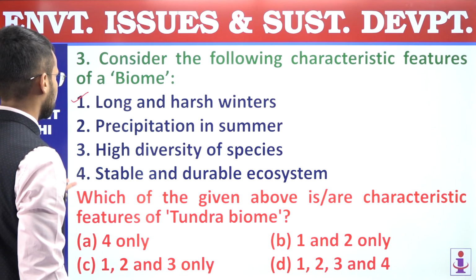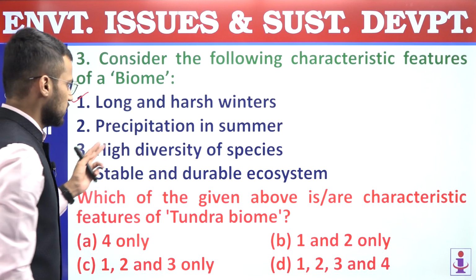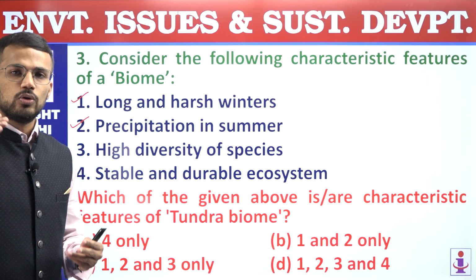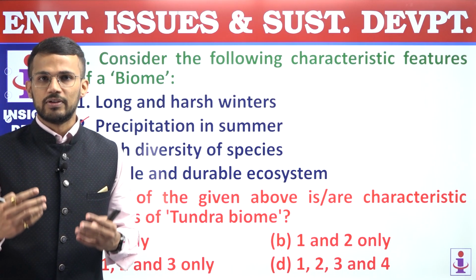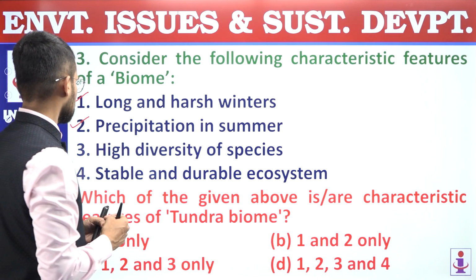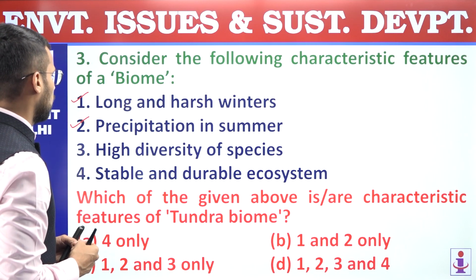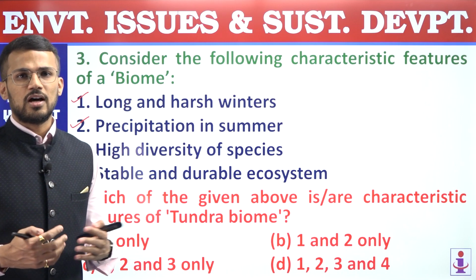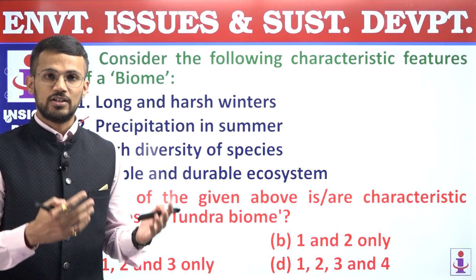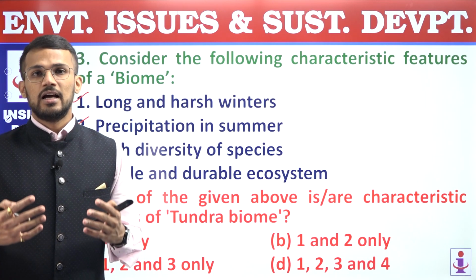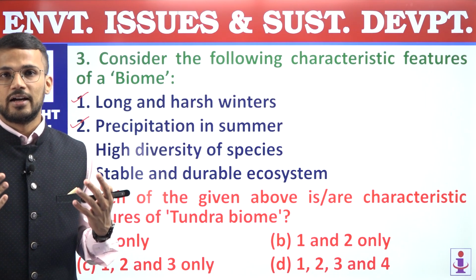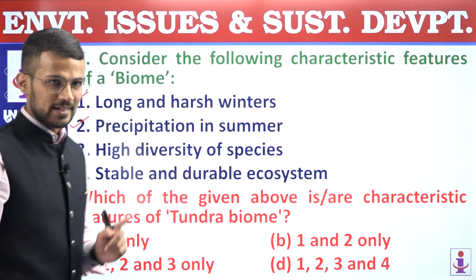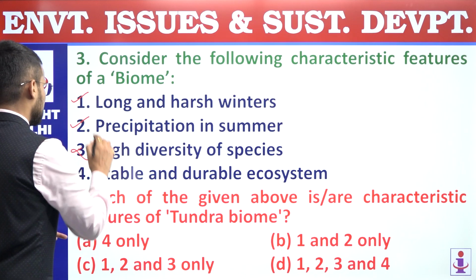First is correct. Second, precipitation in summer. This statement is also correct because in the tundra region, only during the summer season do we have the availability of precipitation. Third, high diversity of species. In the tundra region, we know that conditions are not favorable. So if conditions are not favorable, obviously life will not be in high diversity, and thus diversity in the tundra biome will always be lesser, and that's why the third statement is incorrect.